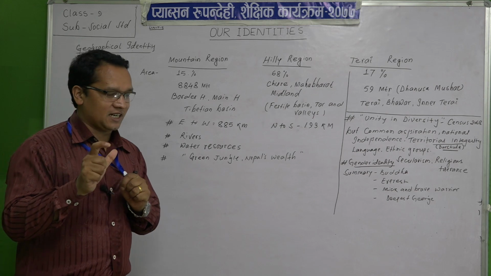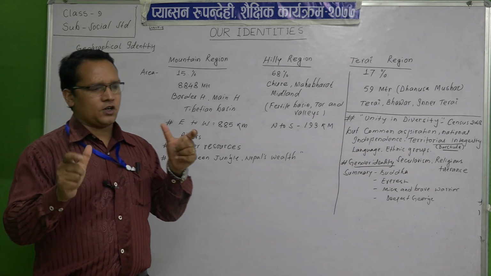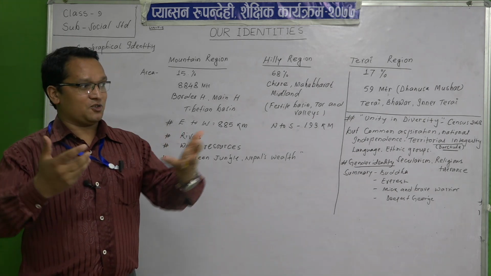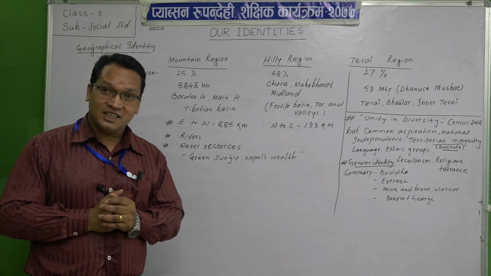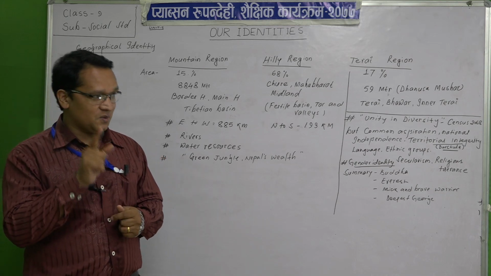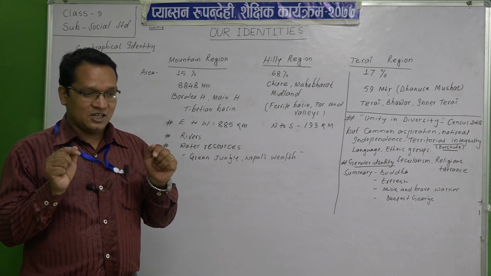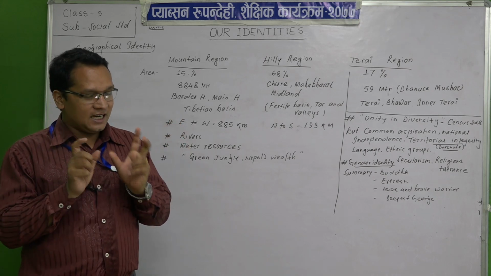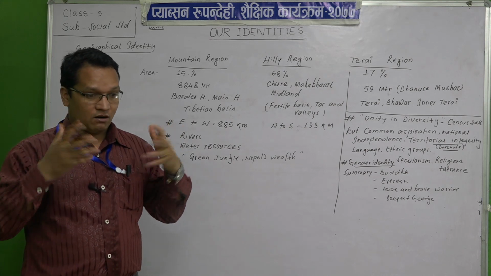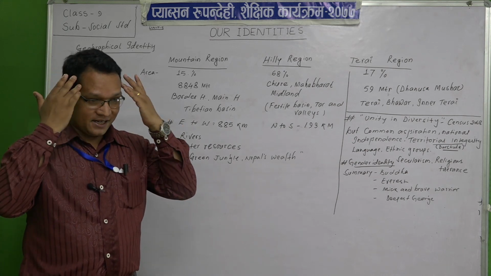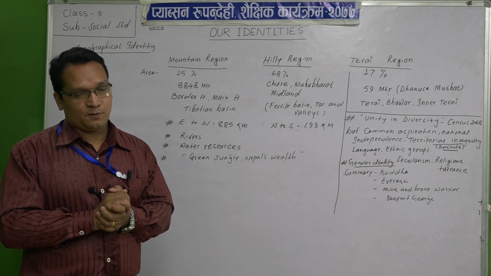We have to make that identity. It means we have to become a developed country. That can also be our identity if my students follow. My students will write whatever I told you, written on your heart, in your mind. Only that can make it possible.